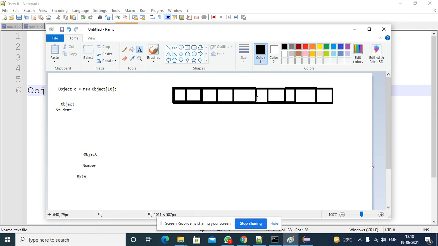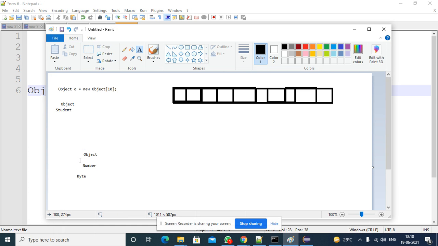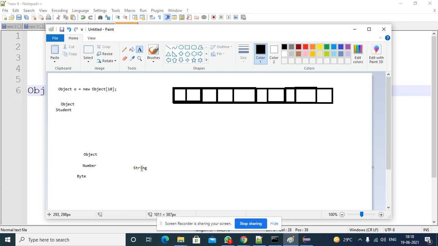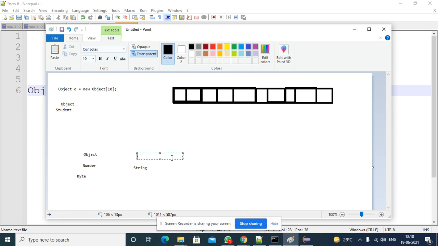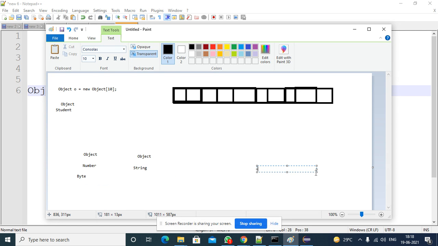So these memory locations are useful to store either Object class references or its subclasses references. Suppose you take one class, the String class. String is a class. Who is the superclass for it? Again, Object class is the superclass. Like this, the StringBuffer class is there, the StringBuilder class is there, the Thread class is there. There are so many classes.